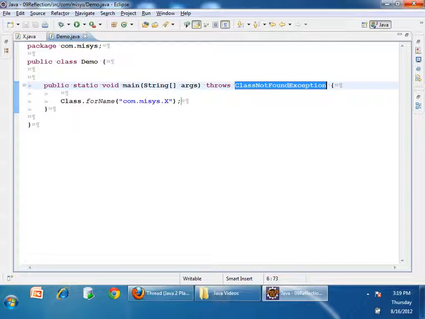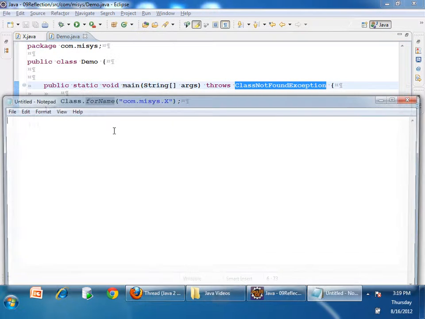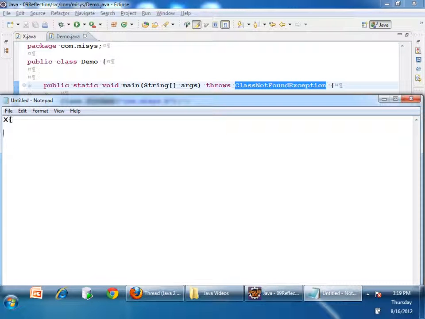Who wrote all this code? The compiler wrote all this code. Right? Just see here, inside class X, the compiler wrote a variable, public static final Class.